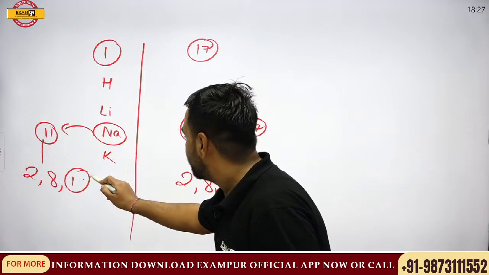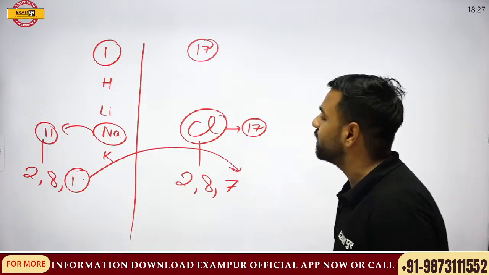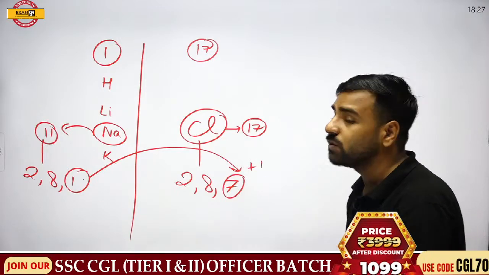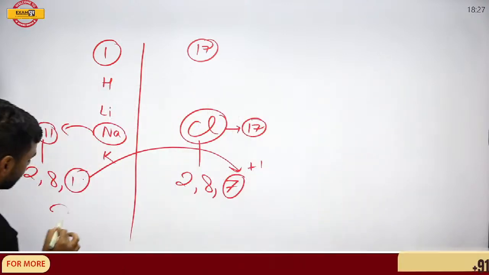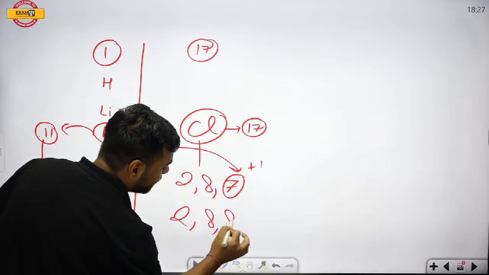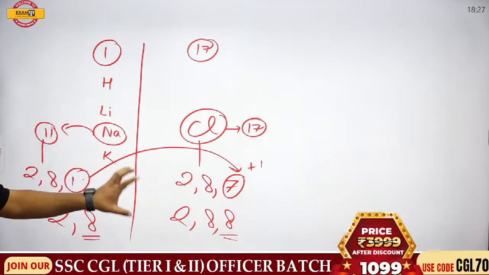So it will do what? It will donate the electron towards this chlorine. This chlorine is already having 7 and it will gain 1 more. So what is the new configuration? The new configuration is 2, 8, 8. Got my point? So what is happening?